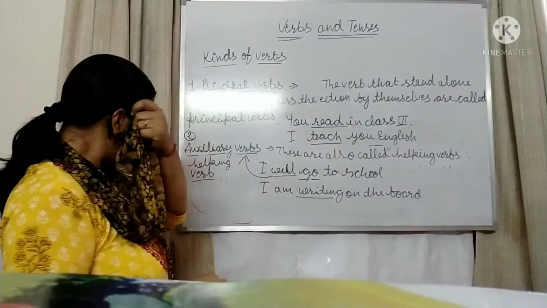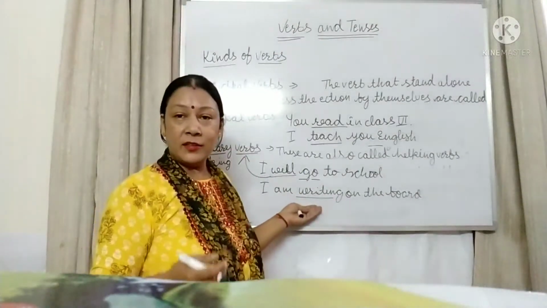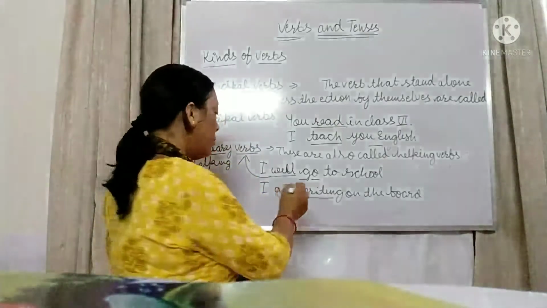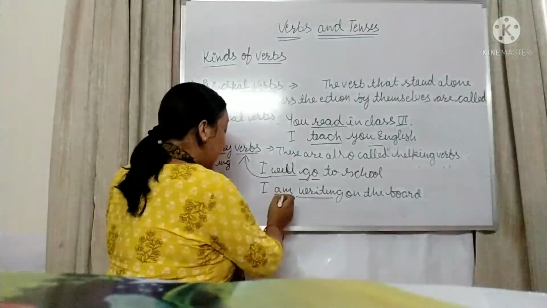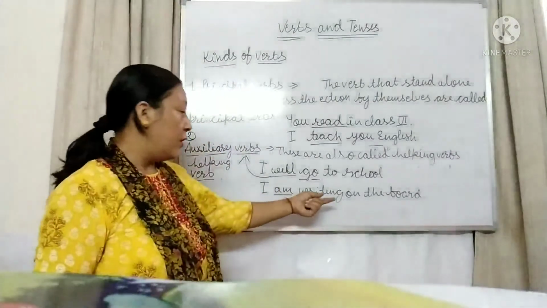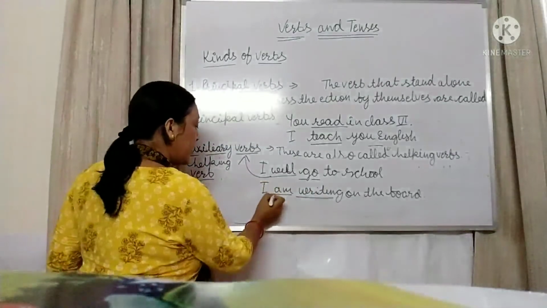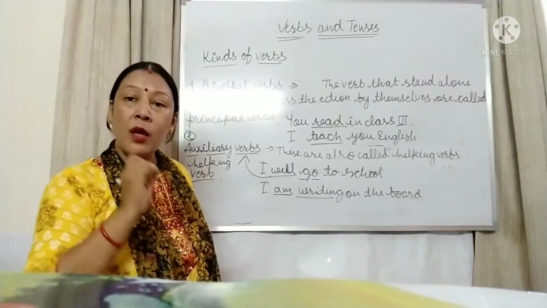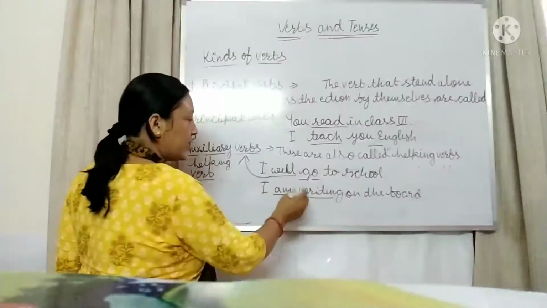By this word, this is an action word, an action word that tells you that the writing work is happening here. But this am is the helping verb. It is telling the tense and the time of the work done. Am is telling you the tense, that it is present continuous. So that is am. Writing is the main verb.